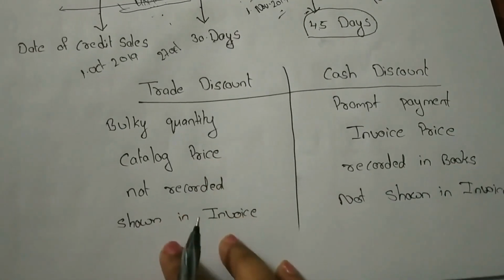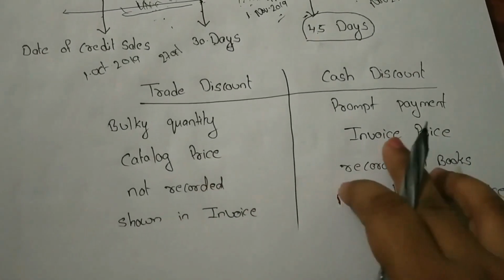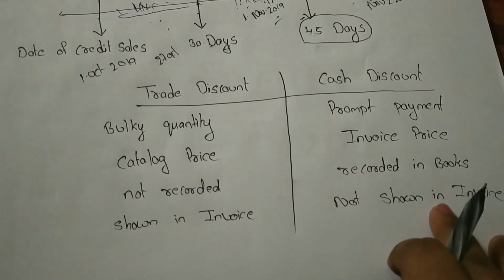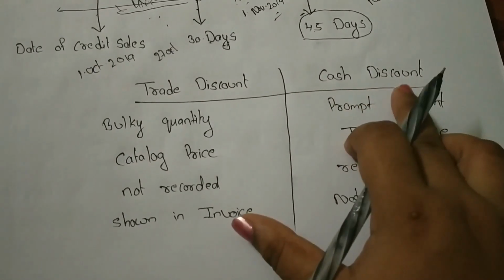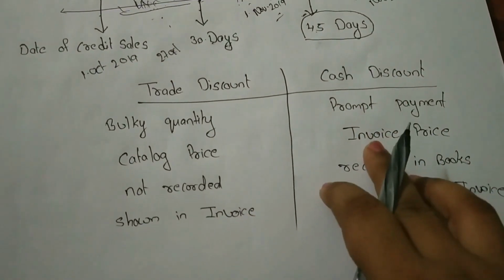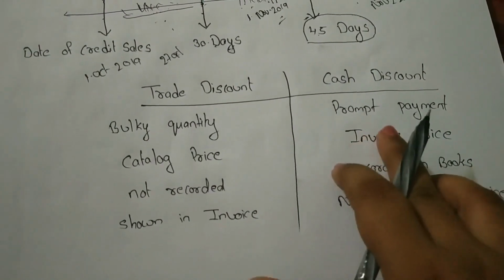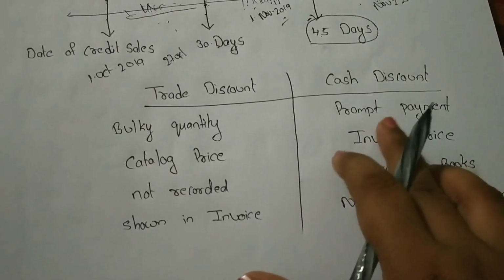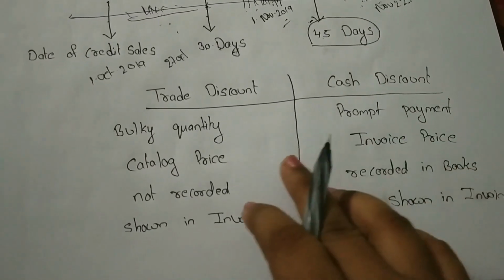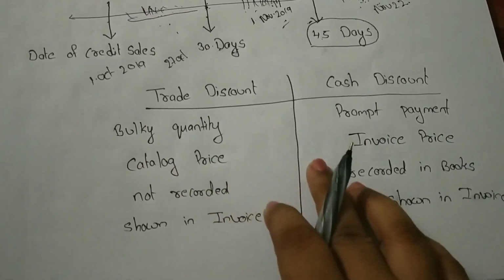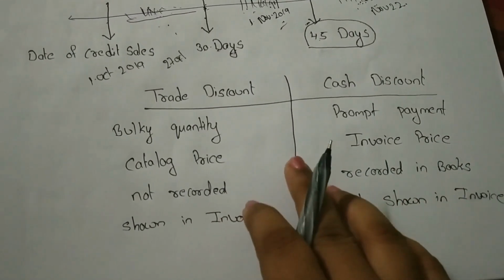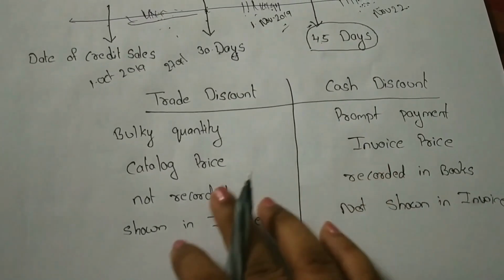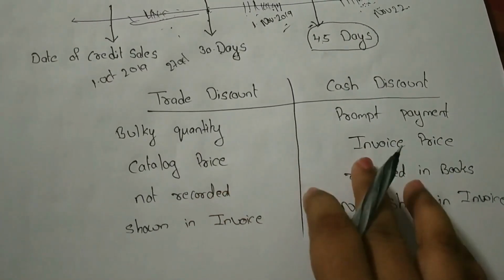Next, trade discount is shown in the invoice as a deduction, but cash discount is not shown in the invoice as a deduction. So the main purpose of cash discount is to encourage the purchasers to pay the price within time. So it will benefit the manufacturing companies, and the manufacturing companies will also avoid bad debts, and they circulate this amount in the further production process. So this is all about trade discount and cash discount.